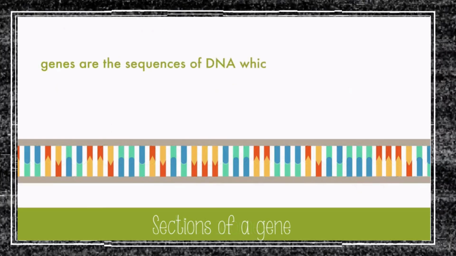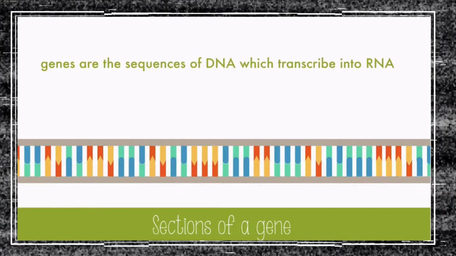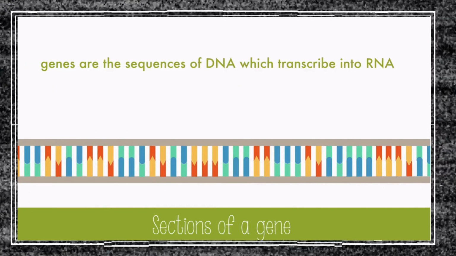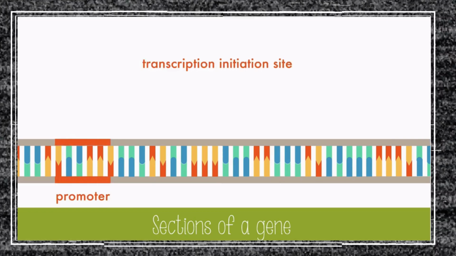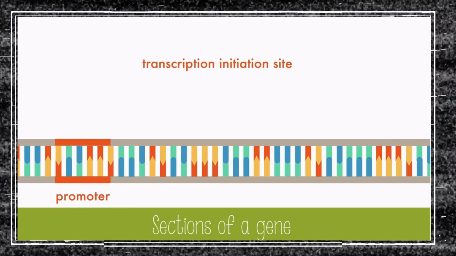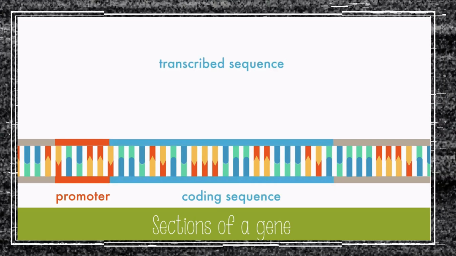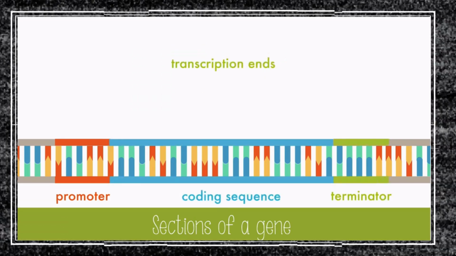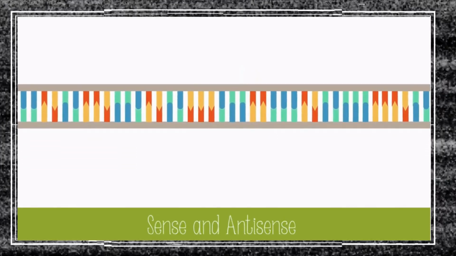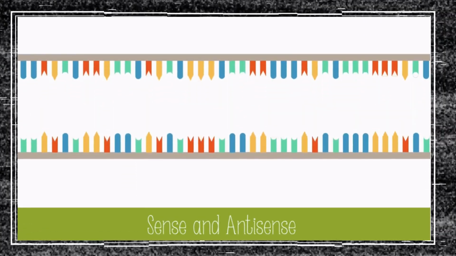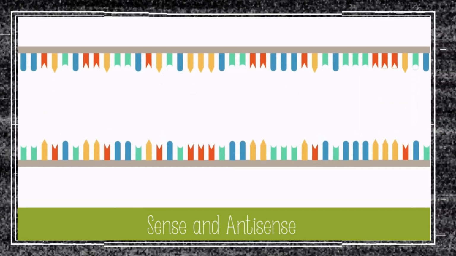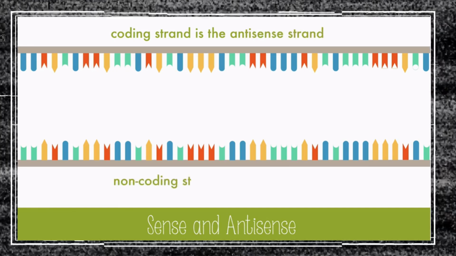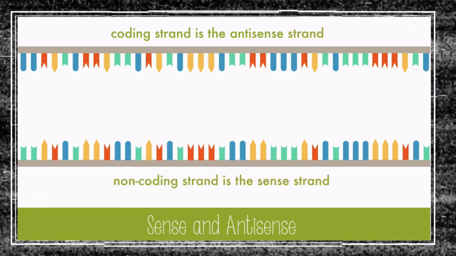Genes are the sequences of DNA which transcribe into RNA, typically becoming protein during translation. Genes have three main parts: the promoter, which is the transcription initiation site, the coding sequence, which is transcribed, and the terminator, which is the site where transcription ends. DNA is double-stranded, but only one strand is transcribed for protein synthesis. The coding strand is called the antisense strand, and the non-coding strand is the sense strand.